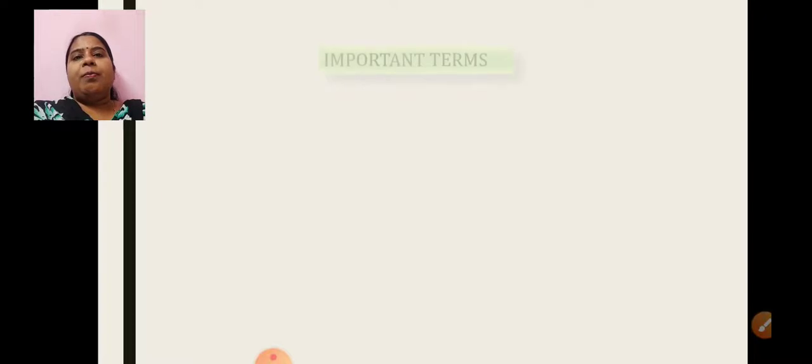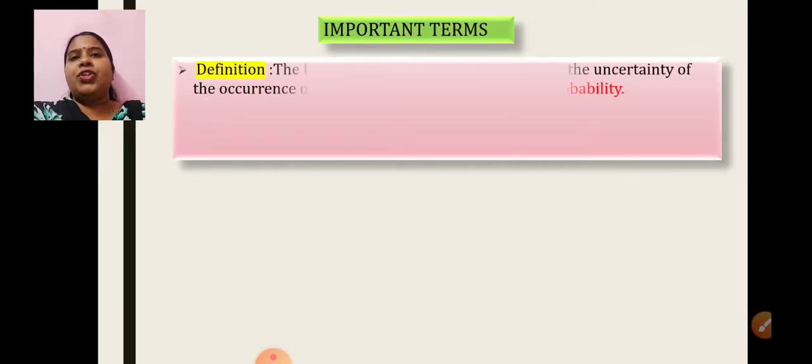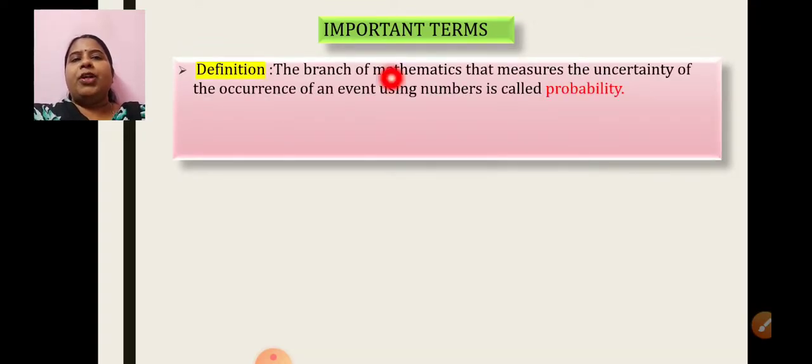We will start by revising a few important terms that we have learned in this chapter. Starting with the definition of probability: the branch of mathematics that measures the uncertainty of occurrence of an event using numbers is called probability. If I want to give you an example, say you have a coin and you toss it.